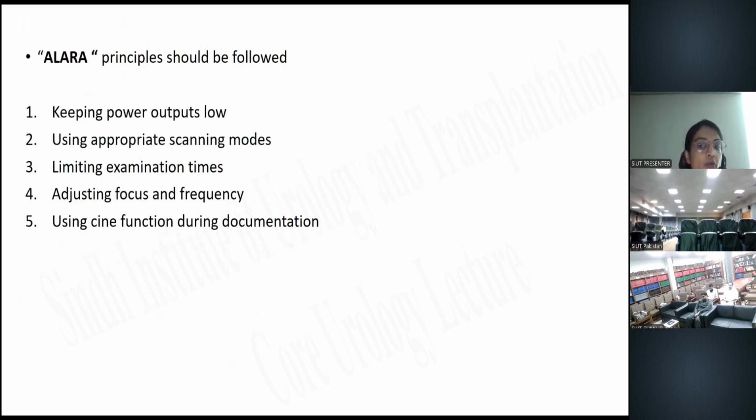So urologists are required to follow the ALARA principles. The intent of the ALARA principles is to limit the energy imparted to the patient. The principles include keeping the power outputs low, using the appropriate scanning modes, limiting the examination times, adjusting the focus and the frequency, and using the cine function during documentation.